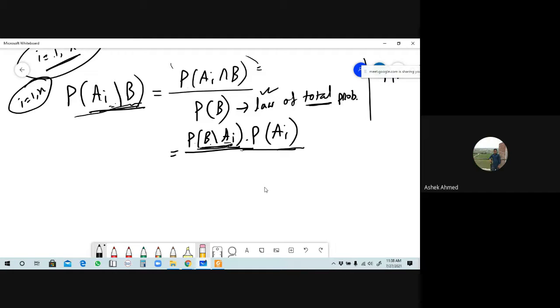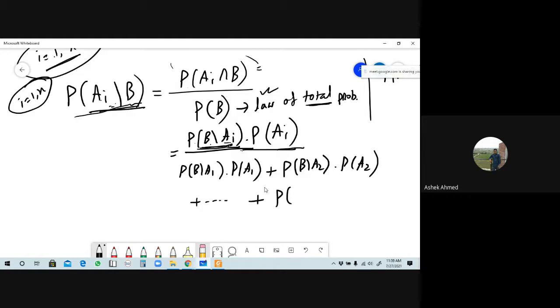So if you substitute I equals 1, then the numerator will be probability of B given A1 into probability of A1. Is it right? Total means sum. The next term, if I equals 2, then the numerator will be probability of B given A2 into probability of A2. Is it right? Plus dot dot dot. If you take I equals n, then the numerator will become probability of B given An into probability of An. Okay, this formula will be called Bayes theorem.